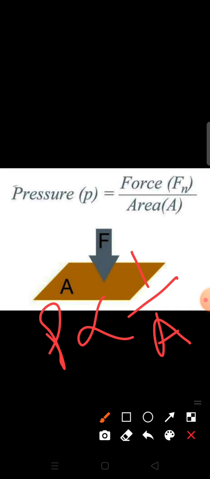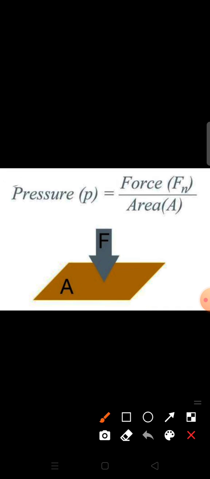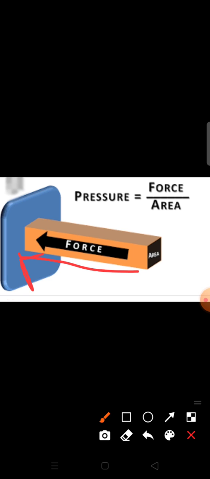So this is the combination, and on the basis of this combination we can say pressure is directly proportional to force and inversely proportional to area, which means pressure is equal to force upon area. How can we define it? The definition of pressure is force per unit area. If we consider area as unit or constant at 1, we can say pressure is equal to force per unit area.